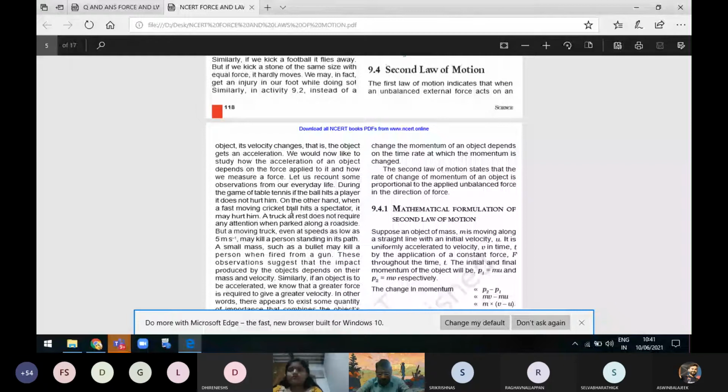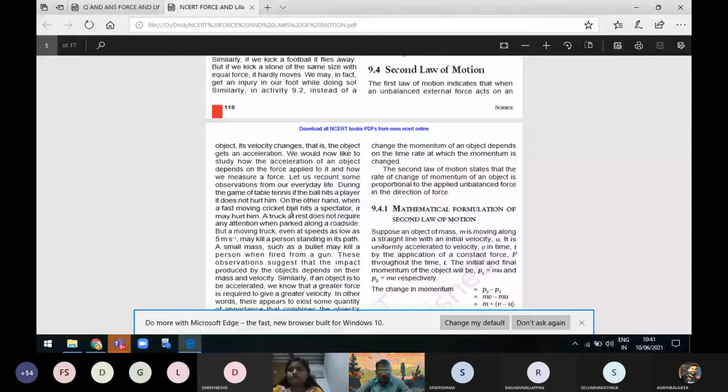So we have learned different terms here in science: speed, velocity, acceleration, retardation. Inertia is also a new phenomenon that we have learned here. Now we are going to learn a new term that is called momentum. So we can take an example from our daily life.